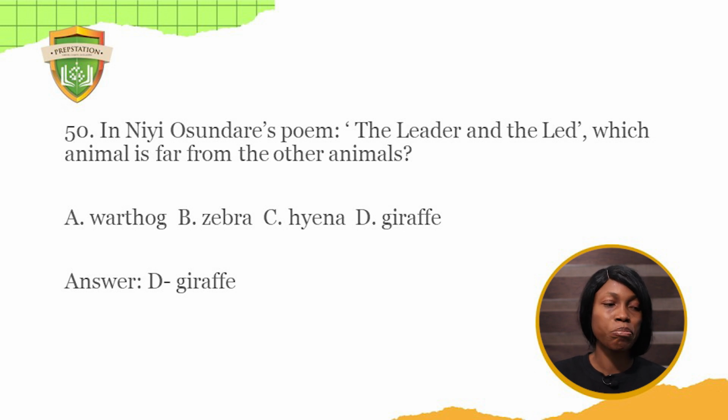A. Warthog. B. Zebra. C. Hyena. D. Giraffe. The warthog in that poem was described as being too ugly and riotous. The zebra was described as a leader owing to the duplicity of its stripes. That's a cunning leader. The hyenas were described as followers who didn't want, I think, the lion to lead them. Then the giraffe was described as a type of leader whose eyes were too far from the ground. So in this case, the answer is the giraffe.